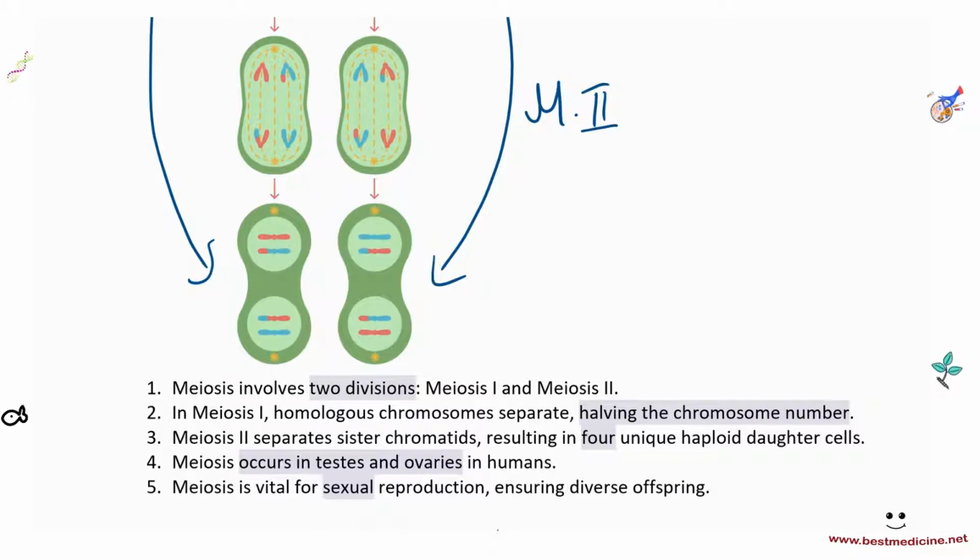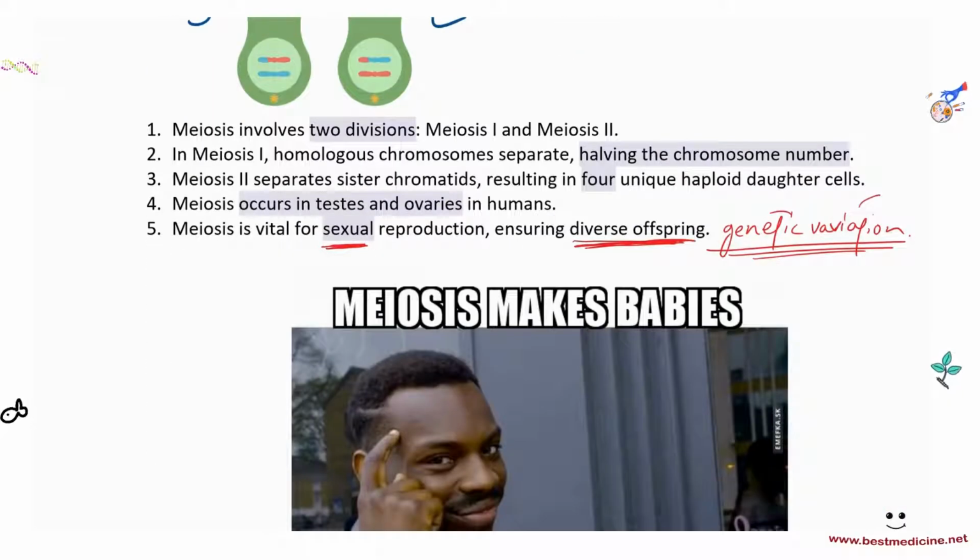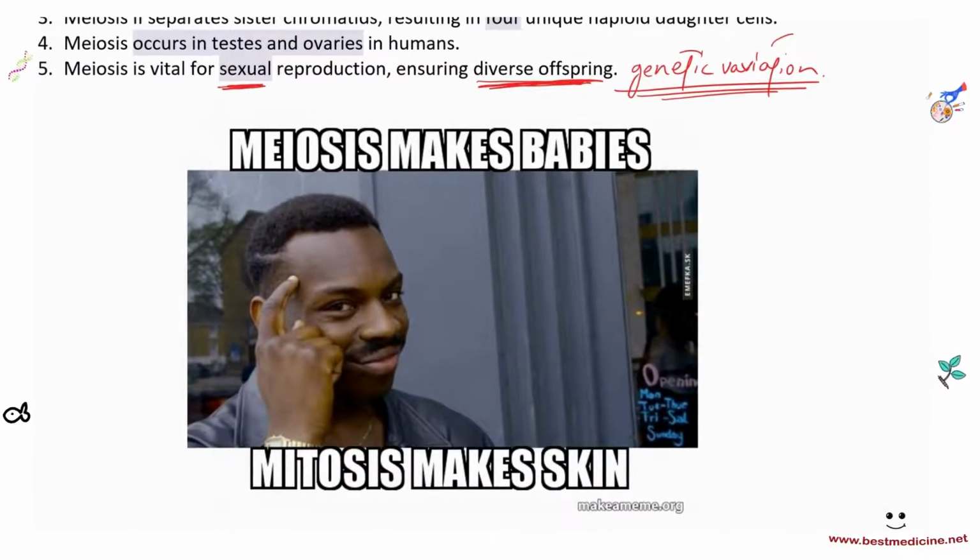Meiosis is vital for sexual reproduction as compared to mitosis, which is vital for asexual reproduction. And it ensures diverse offspring because you have genetic variation in this, and that's very important, okay? You must remember that there is genetic variation that is introduced in meiosis, because we will focus a lot on this in the future chapters. So meiosis makes babies, while mitosis makes skin, okay? Germ cells give gametes that help make babies. Mitosis helps repair damaged skin.